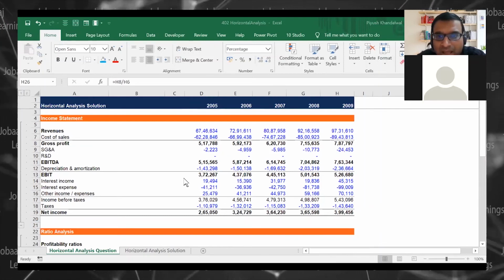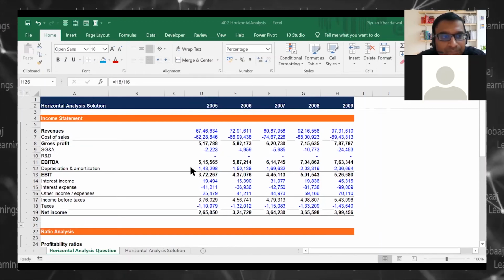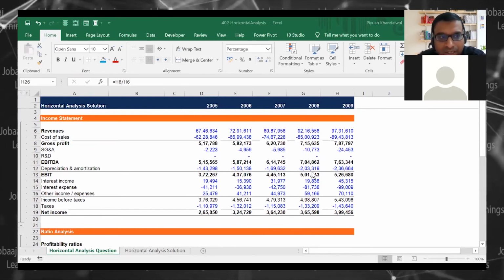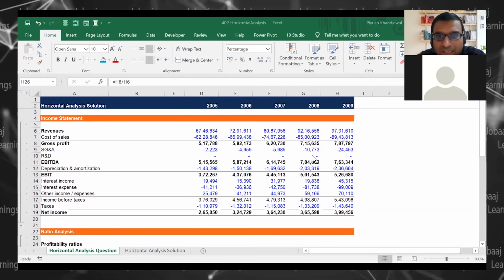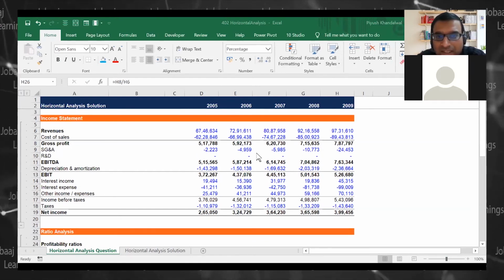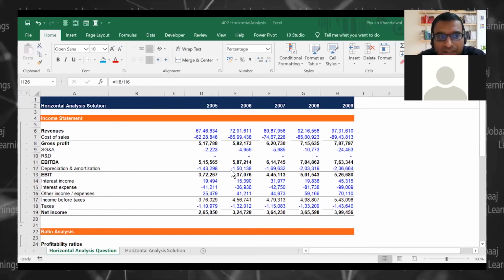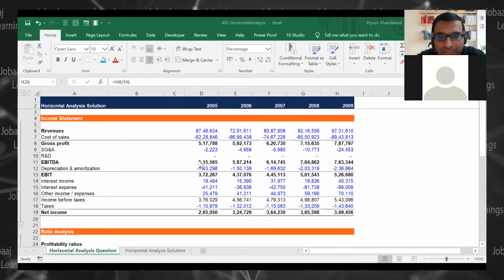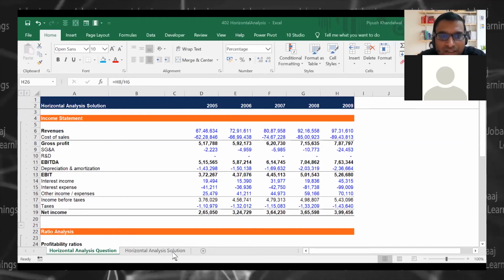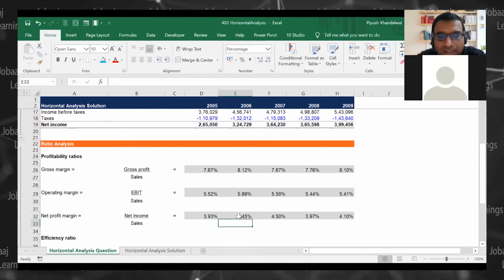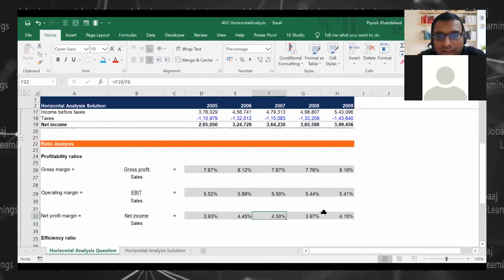And why might it have happened? It might have happened because of the increase in depreciation, correct? Because other items are not that significant. The significant item which you can see is the depreciation item. That is where the margins are decreasing, right? Then net income is showing an improvement.